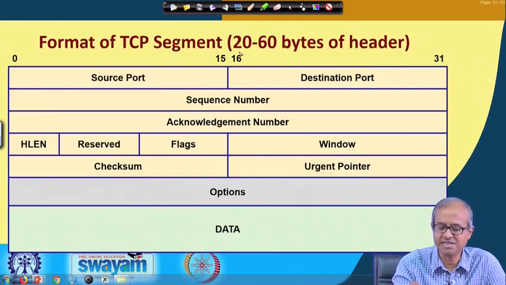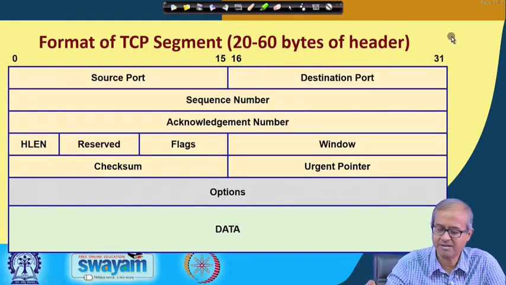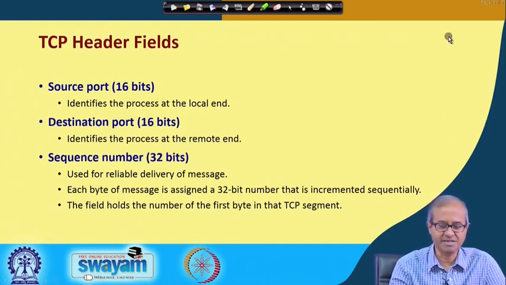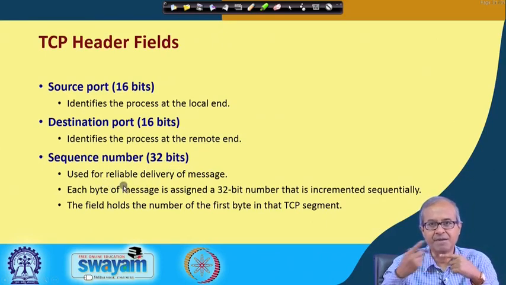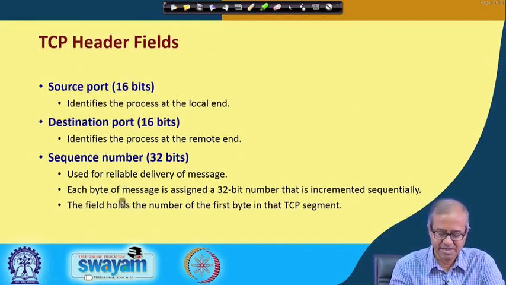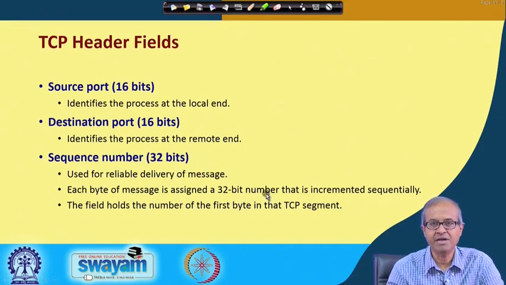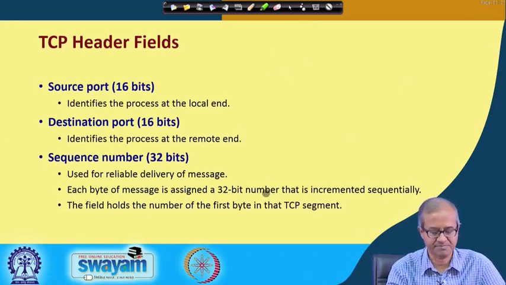So, the TCP header is typically minimum 20 bytes and can go up to 60 bytes. So, a brief explanation. Source port already I have mentioned, destination port. This identifies the process at the local end and at the remote end. Sequence number, I am just repeating, this is used for keeping track of the bytes being transmitted for the purpose of reliability. Each byte is assigned a 32-bit number, and as the bytes are being transmitted, that number is incremented by 1 like that.